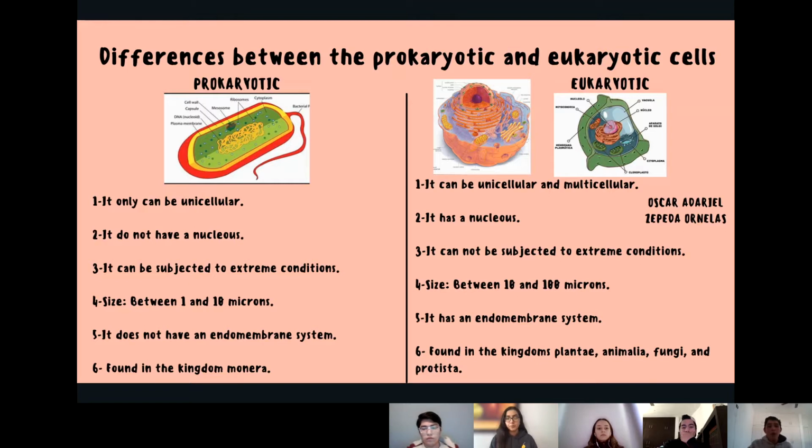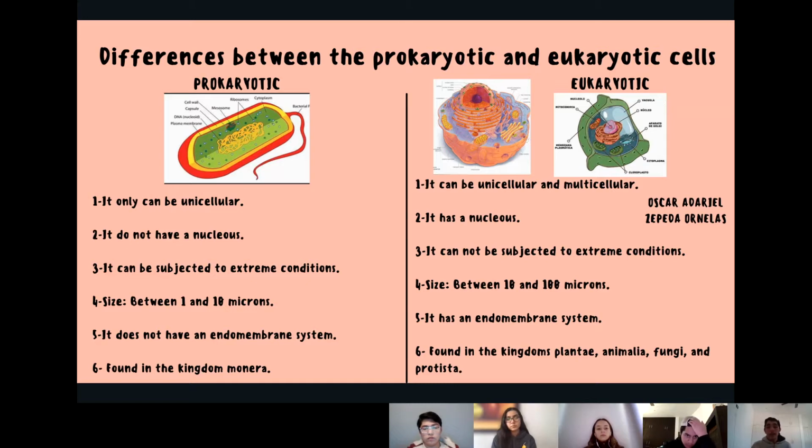Now we know what each one is. Let's see their differences. Prokaryotic. It can only be unicellular. It does not have a nucleus. It can be subject to extreme conditions. Size between 1 and 10 microns. It does not have an endomembrane system, and it is found in the kingdom Monera.